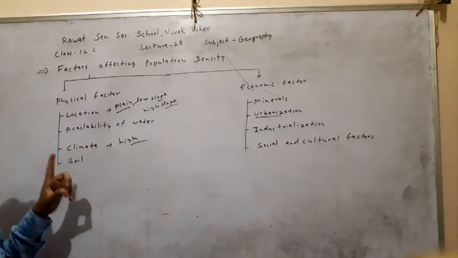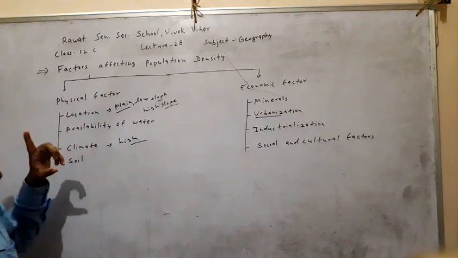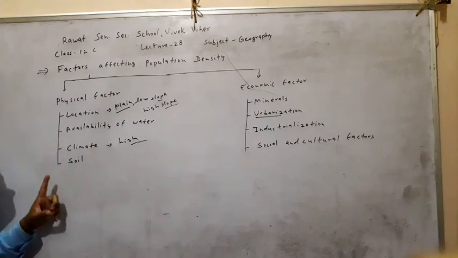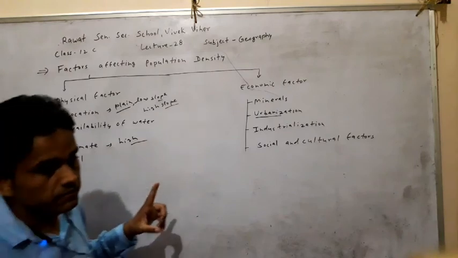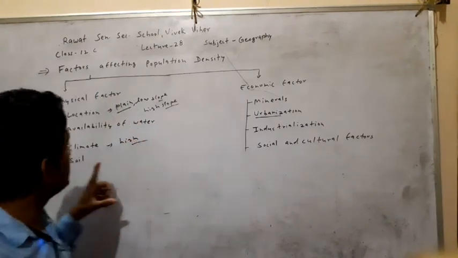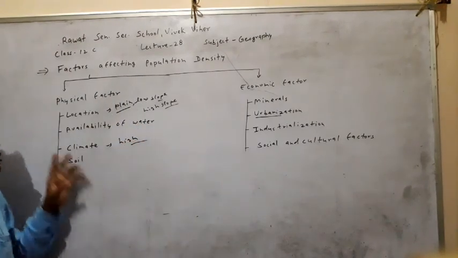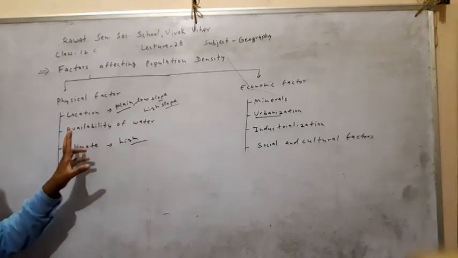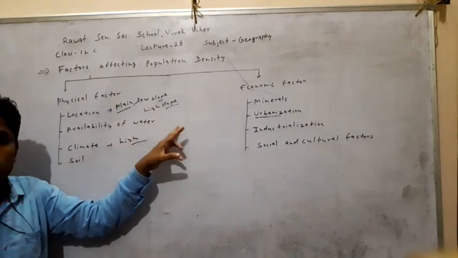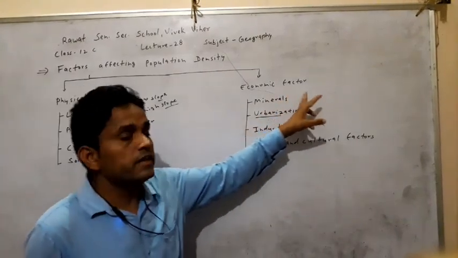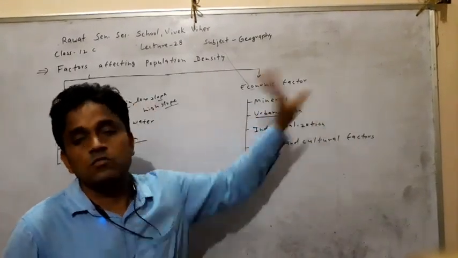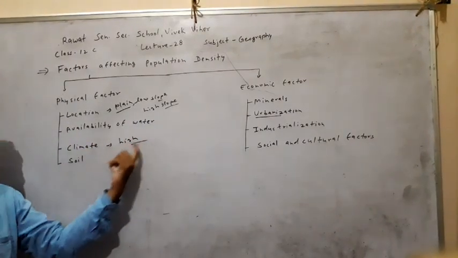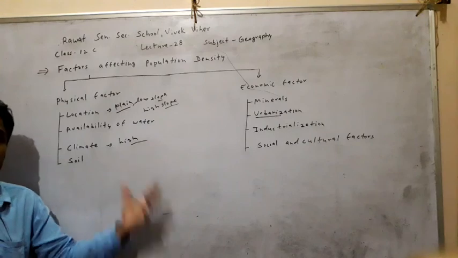In the examination, if there is a 60-word question, describe the factors affecting the population density, or mention the factors, then we can answer with only 4, whichever are easy for you. First write location, then 2 lines about this, then availability of water with 2 lines, then minerals with 2 lines, and urbanization with 2 lines. So you have to take approximately 4 points and explain them. That is the answer to the question.